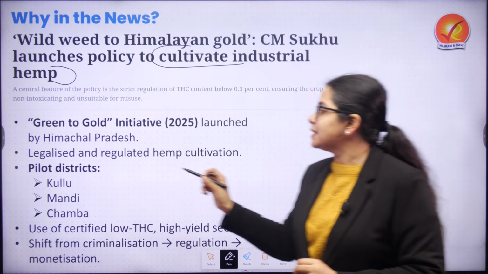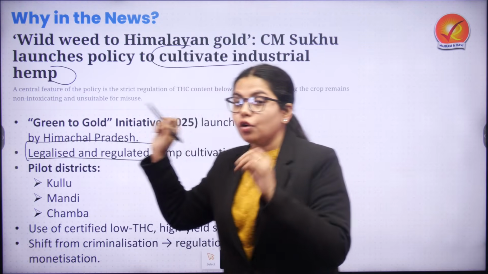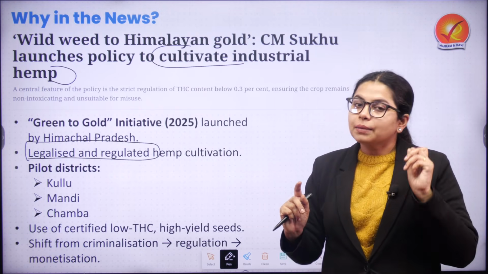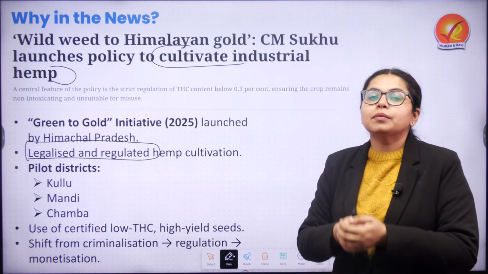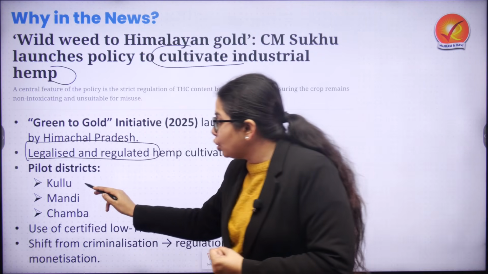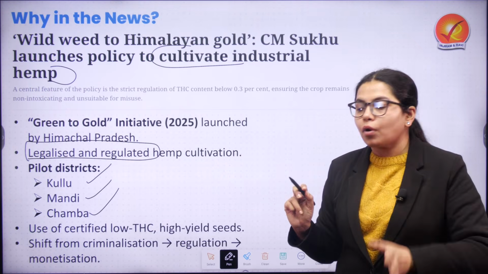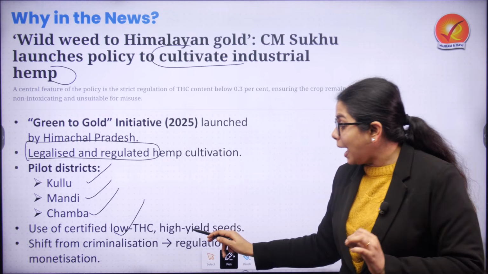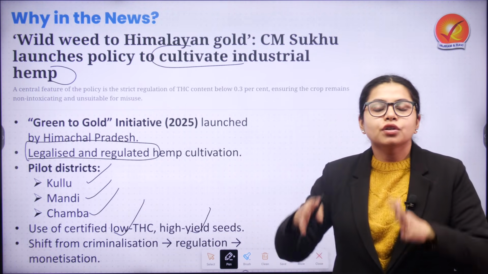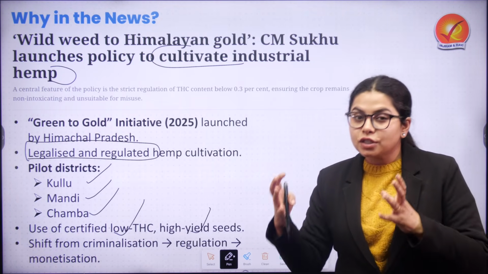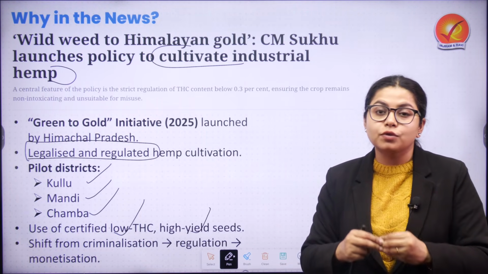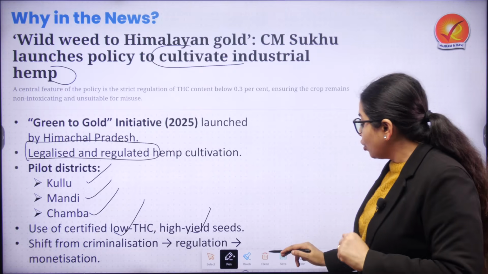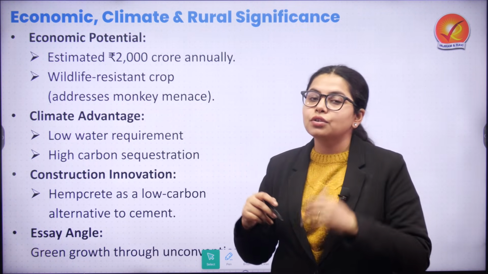So the whole idea here is the legalization and regulation of hemp cultivation, which is only relatively related botanically to cannabis. The presence of THC is very limited. The program will start in pilot districts such as Kullu, Mandi and Chamba, and there will be proper certification marking low THC, and high-yield seed will be given to farmers by the government. The whole idea is to bring in a policy which shifts from criminalization of cannabis towards regulation, monetization and industrialization.